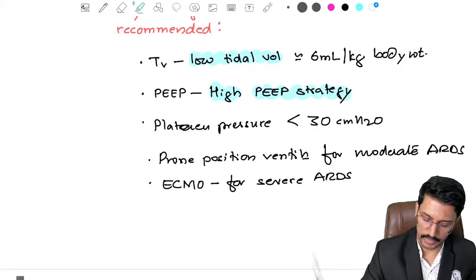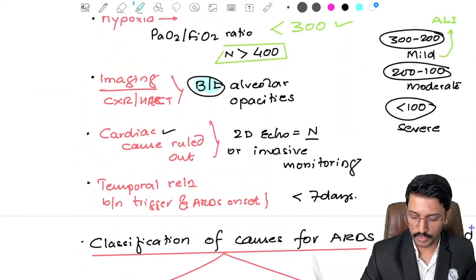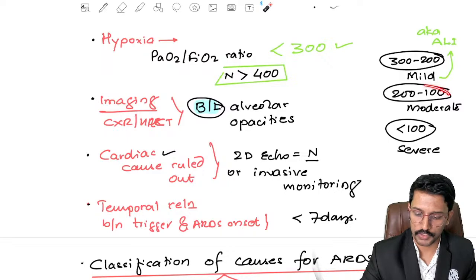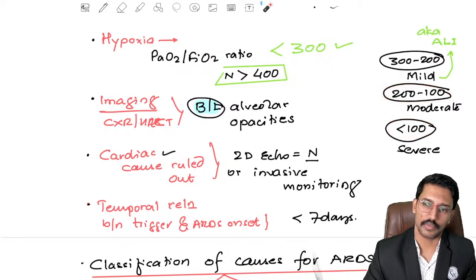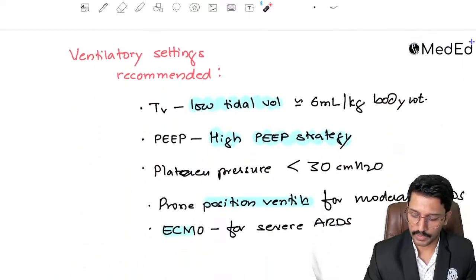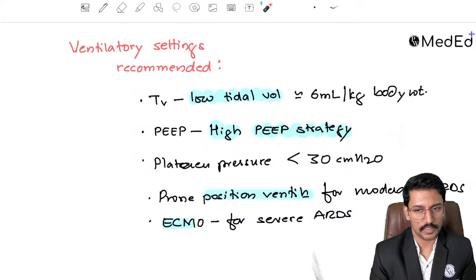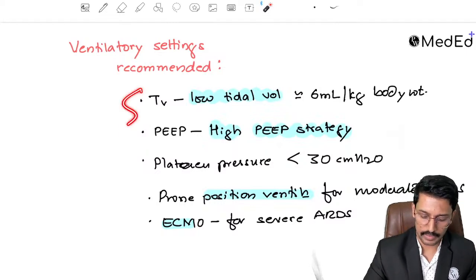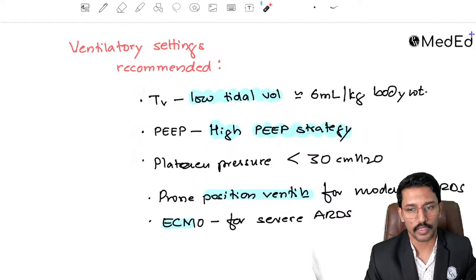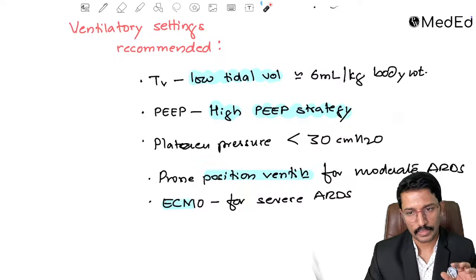Severe ARDS. So you're already familiar with what is moderate and severe, right? Moderate is when your PaO2 by FiO2 ratio is between 200 to 100, and when it is less than 100, it will be called severe. So if it is severe, we can consider putting the patient on ECMO. If it is moderate, we can consider the patient going for prone position ventilation. Mild cases, these many settings are more than enough. Okay, so this was about ARDS.